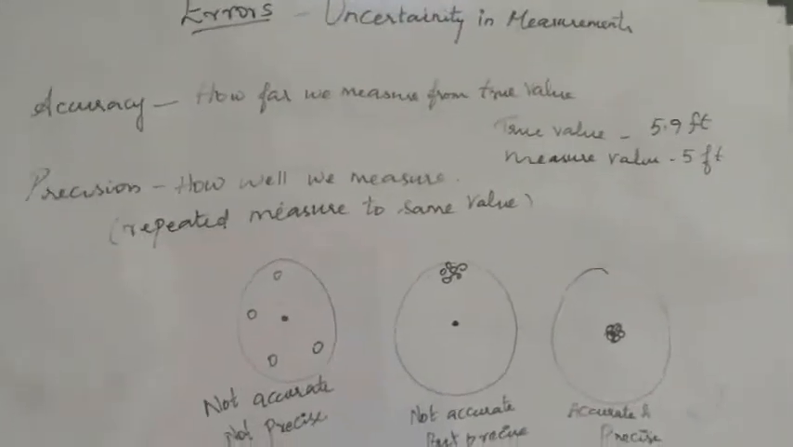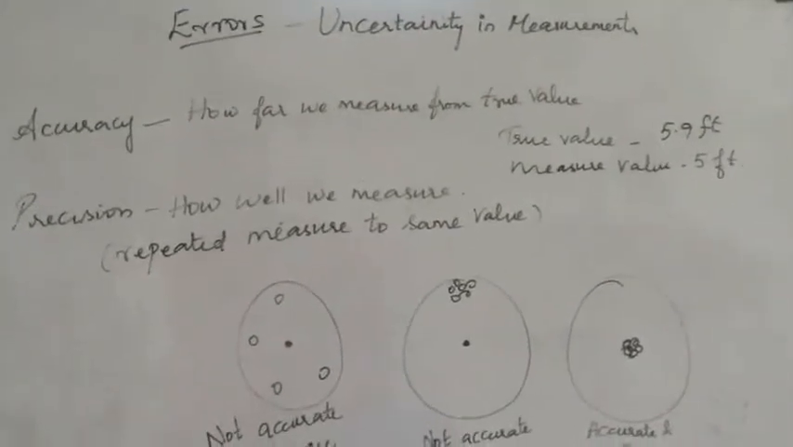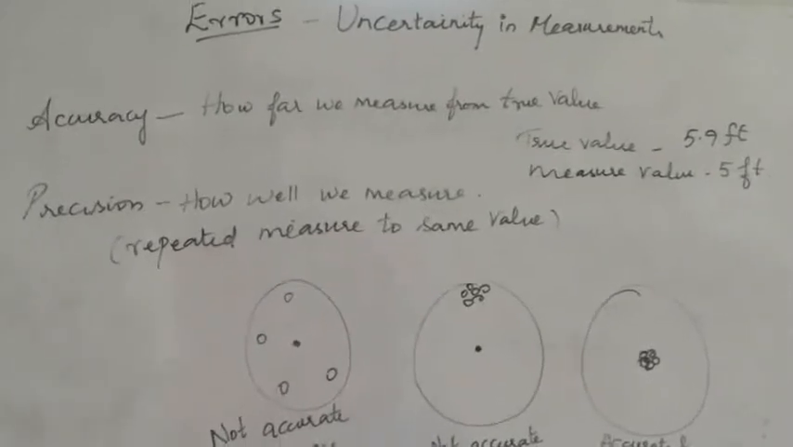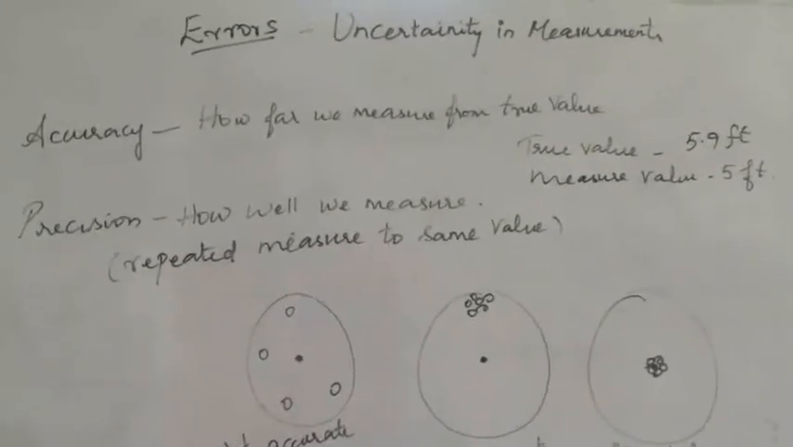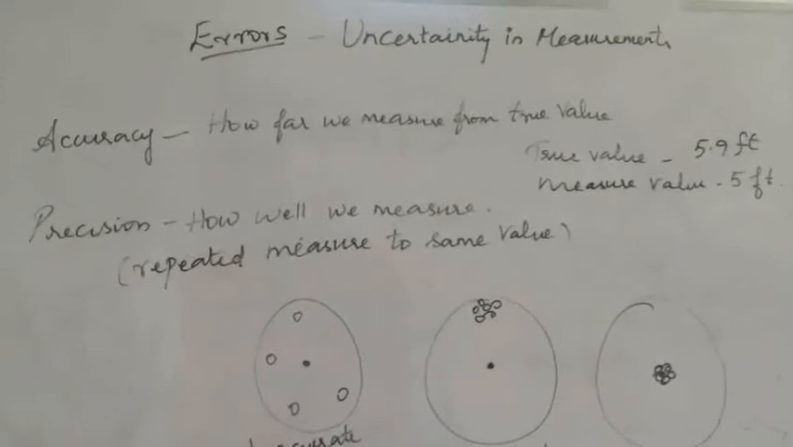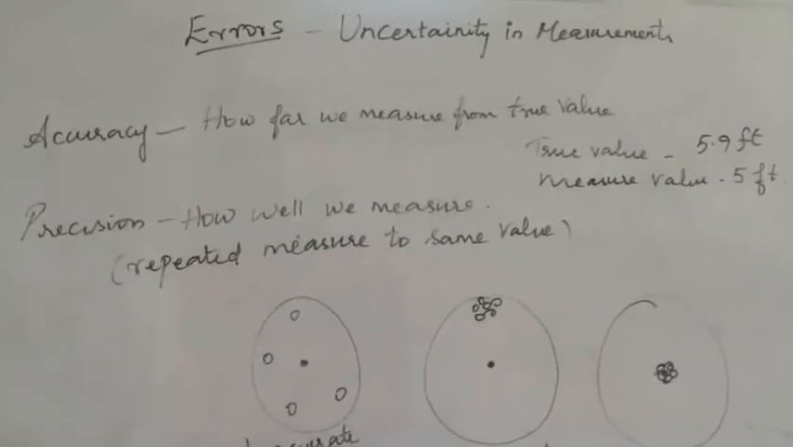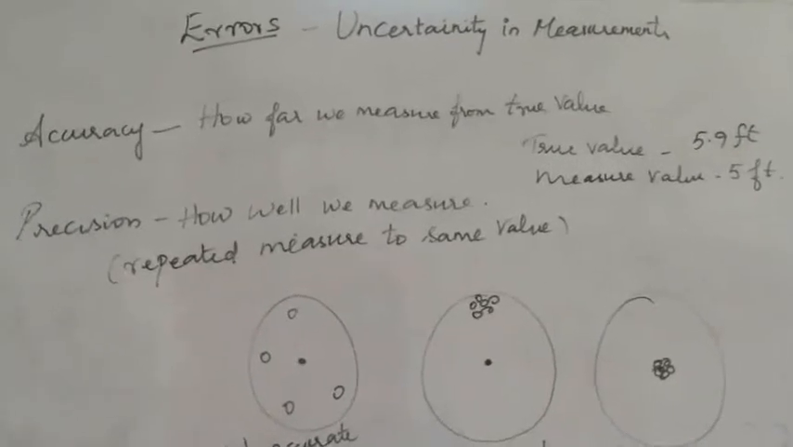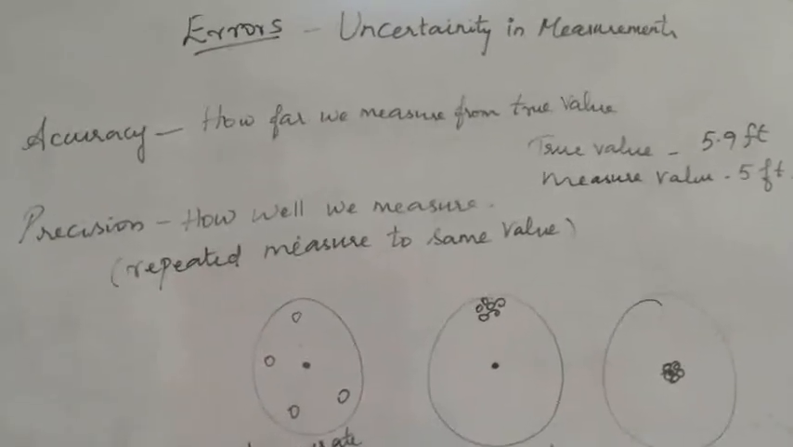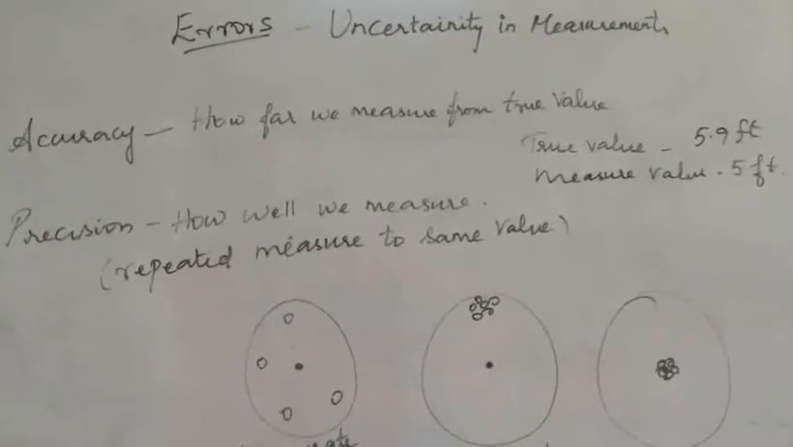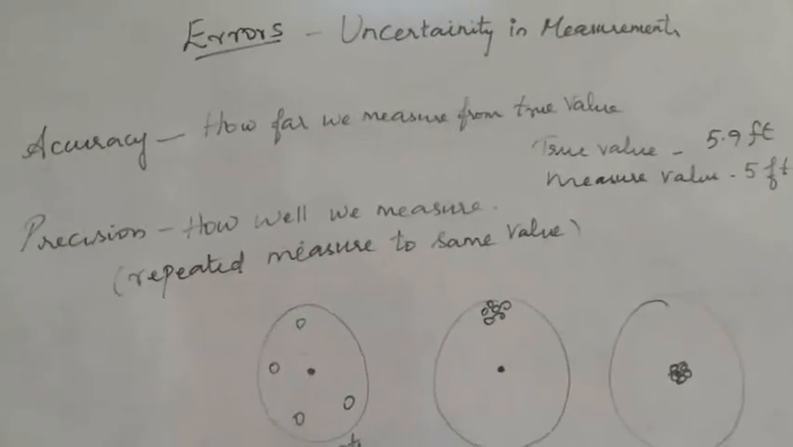Hello students, we are going to deal with errors in this video. It is common that when we measure values, we make a little bit of error. Error is nothing but the deviation from the exact value. That is some uncertainty in the measurements. It is not the certain value that is required.